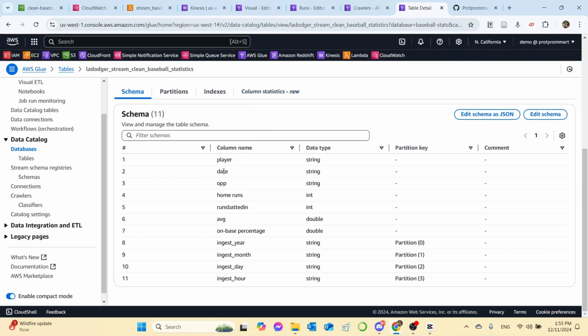So we have player, date, opponent, home runs, run bats in, average, on base percentage. We also have ingest year, month, day, and hour in addition, because we want to know when is the streaming date.